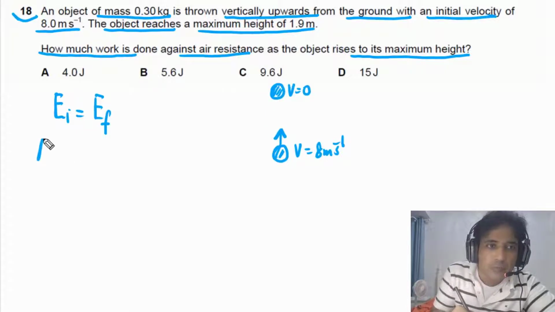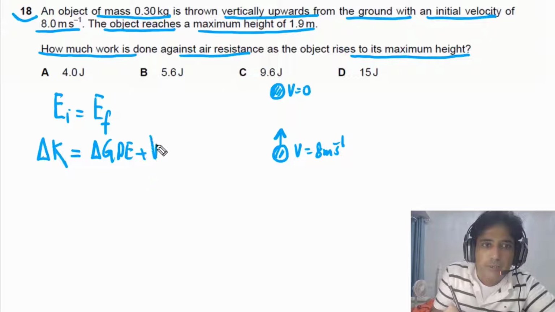So the kinetic energy lost will be equal to the gain in GPE plus the work done against friction. So simply conservation of energy.